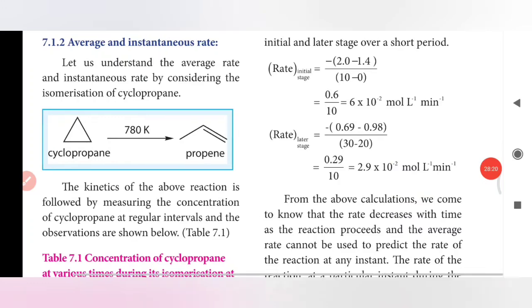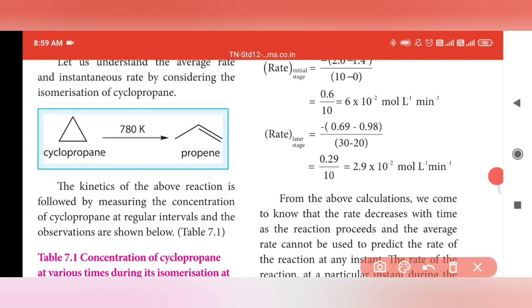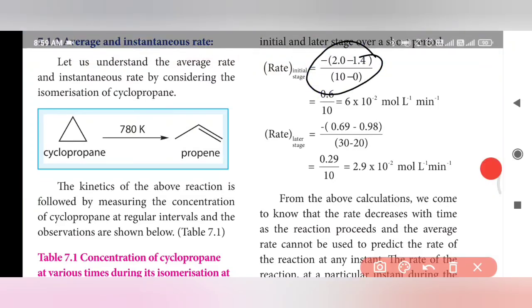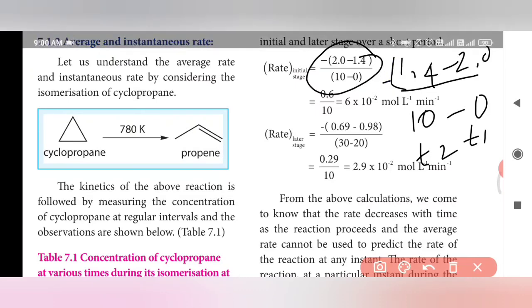Make a correction. Here you have to put 1.4 minus 2.0, because 1.4 is nothing but the final stage A2, and 2.0 is nothing but the initial stage, divided by 10 minus 1 for the first 10 minutes. This is nothing but T2 and this is nothing but T1.